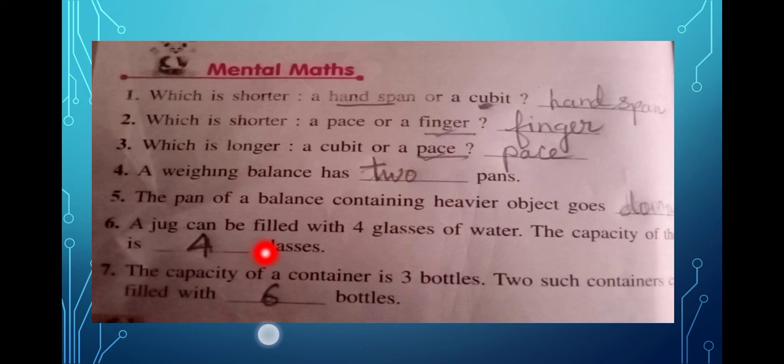Now a jug can be filled with 4 glasses of water. The capacity of the jug is how many glasses? It is 4 glasses. Now the capacity of a container is 3 bottles. 2 such containers can be filled with 6 bottles. If a container needs 3 bottles, then 2 such containers will be 3 into 2, which is 6 bottles. So these are the things you should not miss from the chapter.